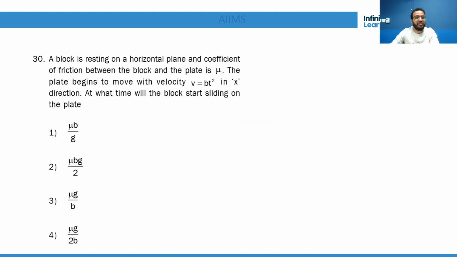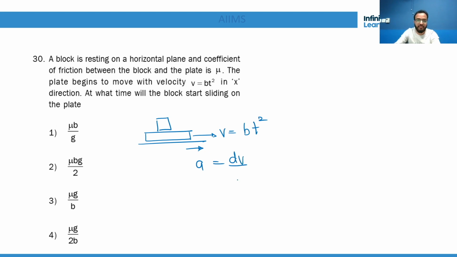Now a block is resting on a horizontal plane and there is a coefficient of friction between the blocks. See, this block is resting and this is a horizontal plane, right? And this starts moving with velocity bt square. If it is moving with velocity bt square, what is the acceleration of this block? dv by dt, it is 2bt, right? Now, but as it moves, who is moving the upper block? Now this is the question. If the lower block is moving due to some force, who is moving the upper block? You will say, sir, friction is going to move the upper block.